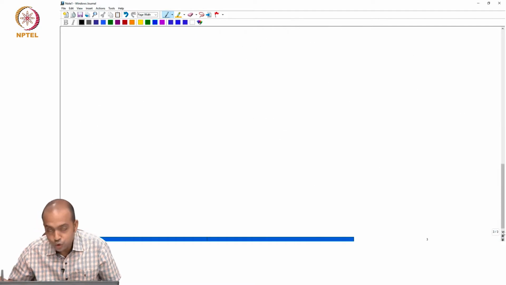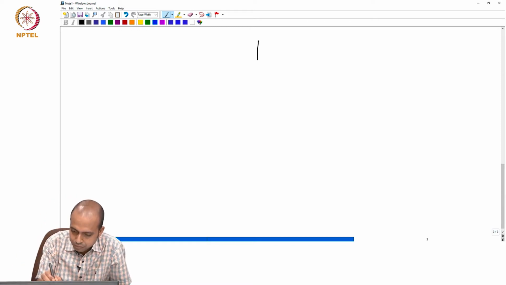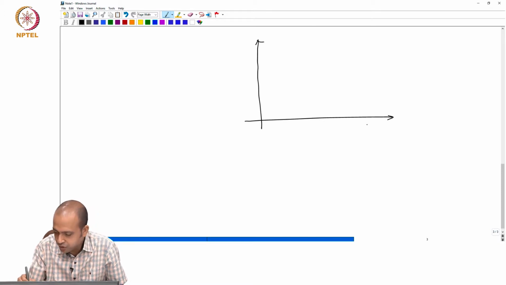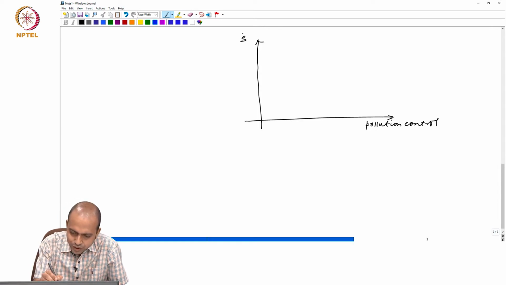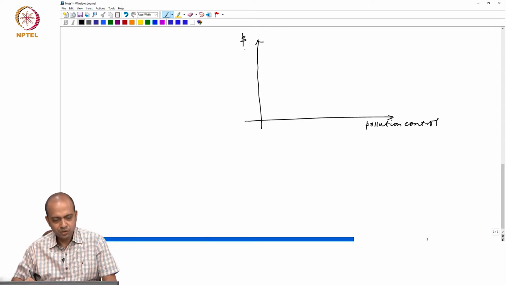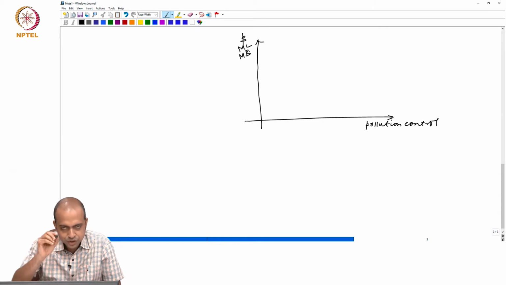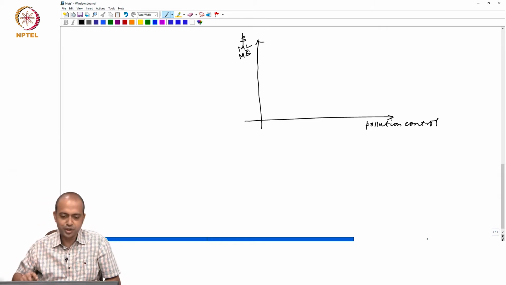How does it happen? We will understand with a simple diagram. Let us say that in the x axis we are measuring pollution control, and in the y axis we are measuring money or dollar. What is the advantage? Because you can measure cost, benefit, everything. You can measure marginal cost, marginal benefit, everything in monetary terms. That is why in the y axis we are measuring dollar or rupees, whatever.